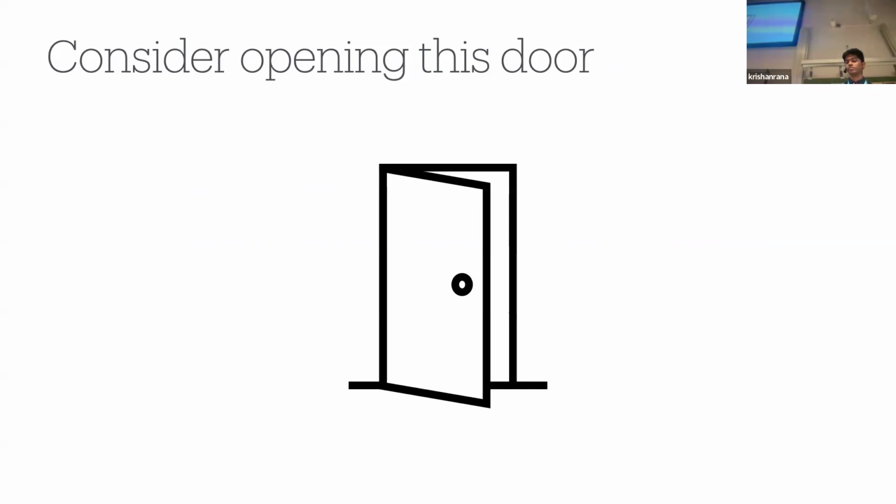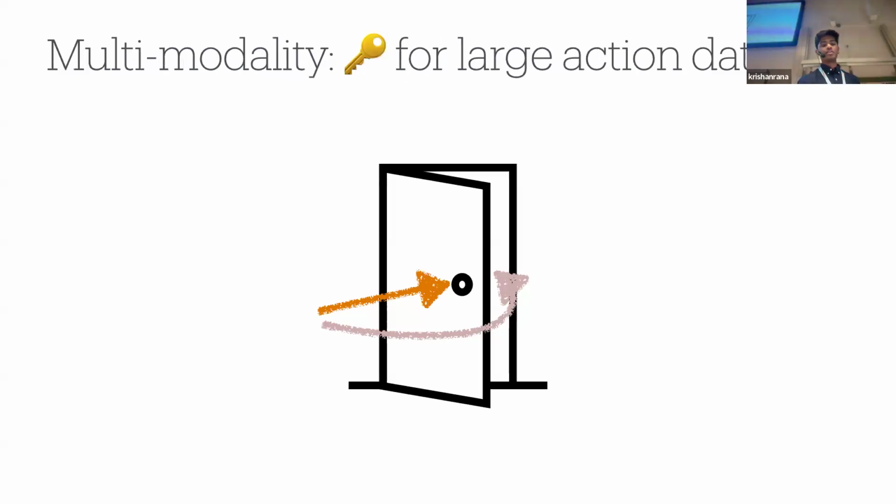Let's say we have this door that's cracked open just a little bit, and we want to collect data for opening this door so that we can teach a robot to do the same. Now, let's say you ask a couple of random people to open this door. One person may just grab the handle from the side and pull, whereas another may reach behind the door and open it that way. Both of these are valid ways of opening a door, but then imagine both of these modes are present in your dataset. This may be a problem for your algorithm, which should not only be able to handle this, but should also be able to exploit both modes when deployed into your test environments, as in some scenarios, one may be better than the other. Many tasks in daily life will have multiple solutions and ways of collecting data. So how can we handle this multimodality?